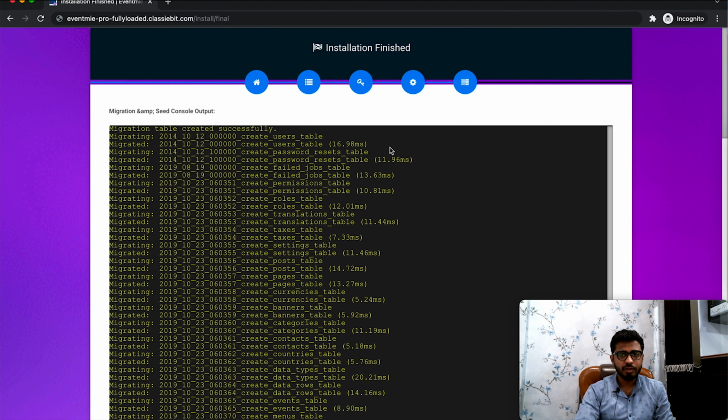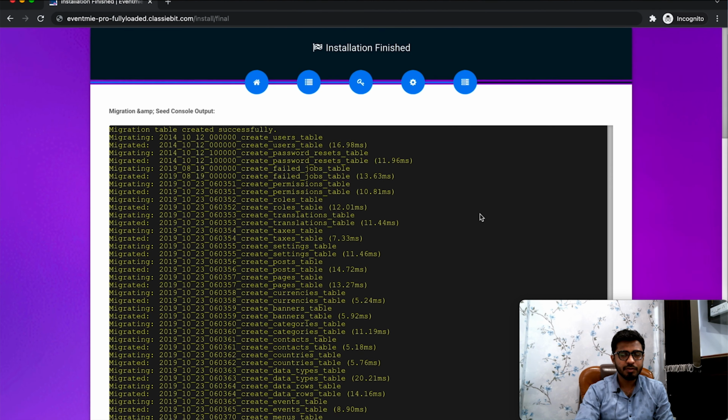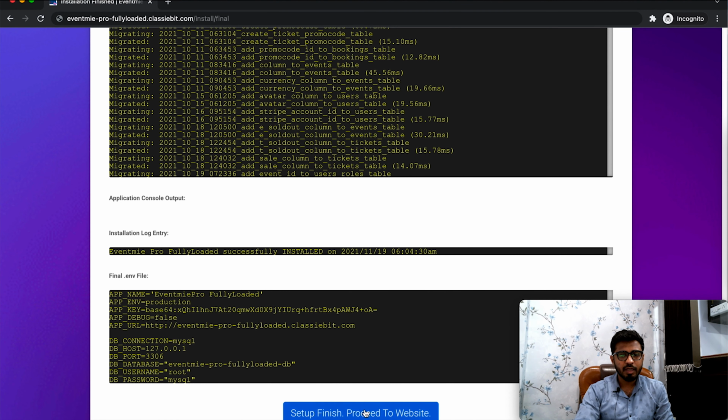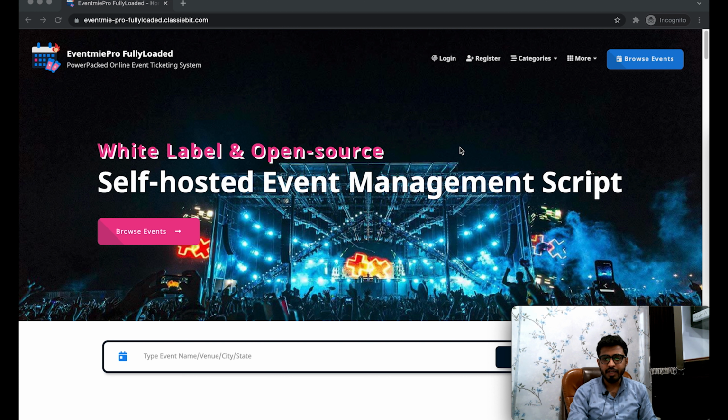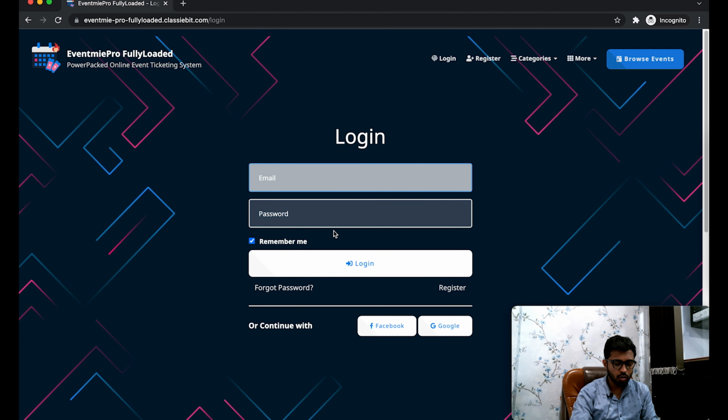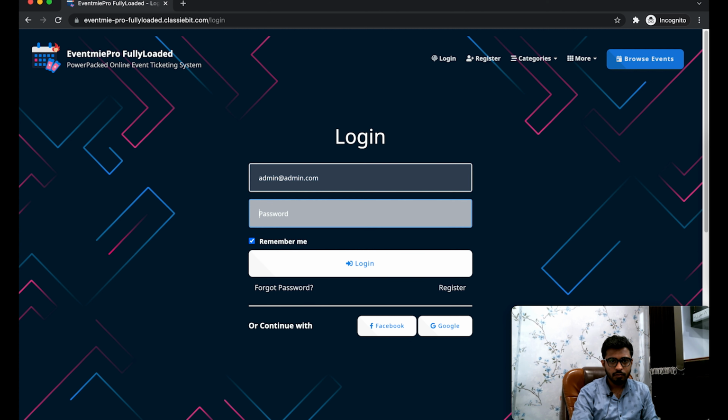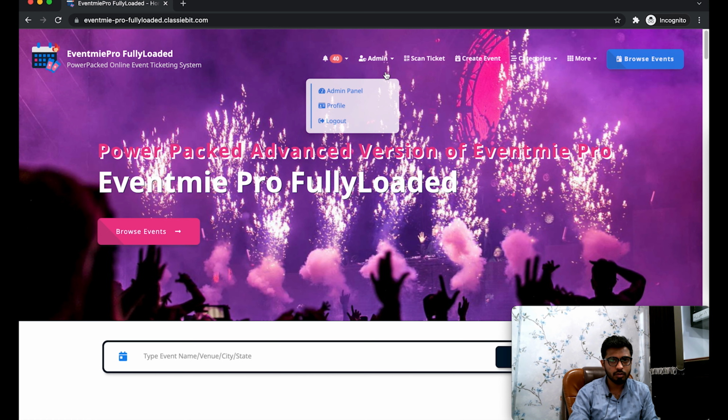Now the installation is finished. Yeah, it was very easy. Click setup finish and proceed to website. To finish the setup, you have to do one more step. Simply click login on the admin panel with the default admin password that you used when logging in on the live demo. Visit admin panel.